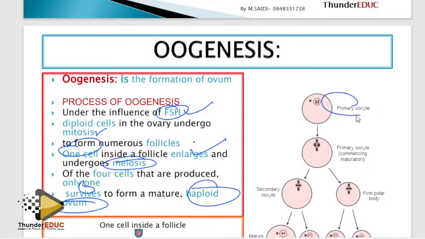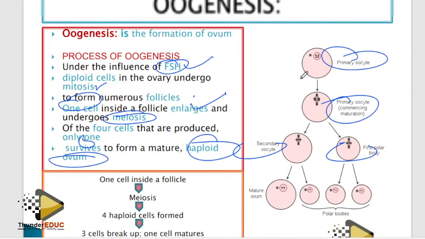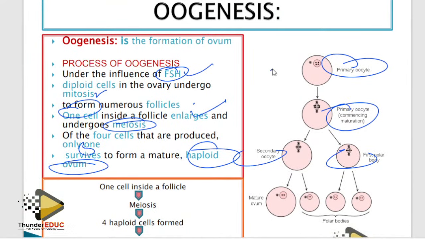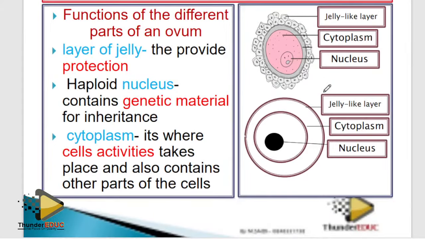Guys, we don't want these things. We bring this diagram to show that this is 2n, this is 2n, this is now 1n, this is 1n. If this is human, how many chromosomes? This is 46, 46, 23, 23. We bring this diagram just to confuse you. That's all. No complication here, I repeat. Let's go to the next one.